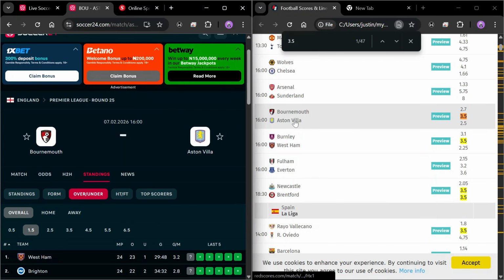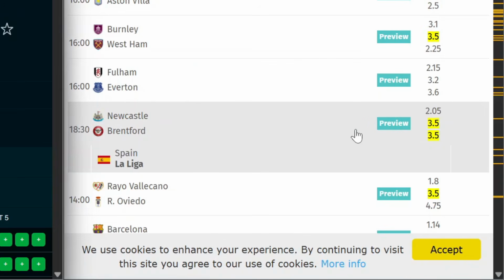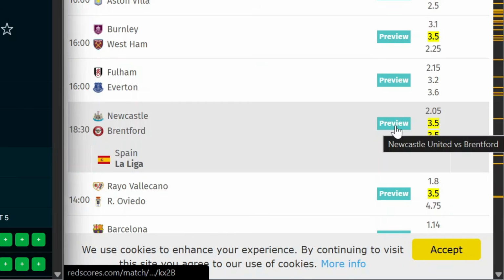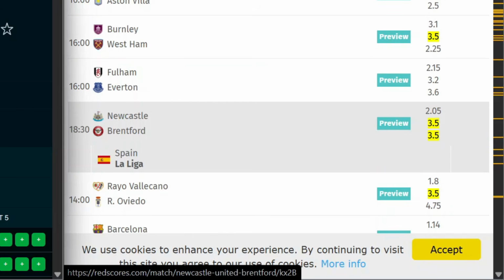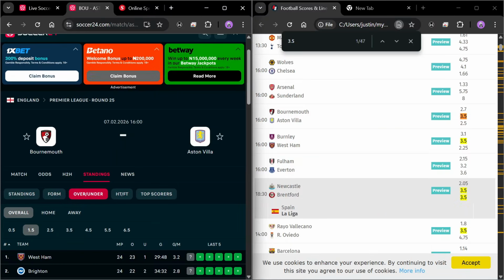So for Aston Villa Bournemouth, we've confirmed that this is actually what it looks like. And for Burnley West Ham, it's the same. We can go over to Newcastle. You can see this is different. Newcastle has a higher away odd and the home odd is lower. So there are ways you can make predictions for this particular Newcastle game. There are options that it can give you, but that is not what we're interested in today.